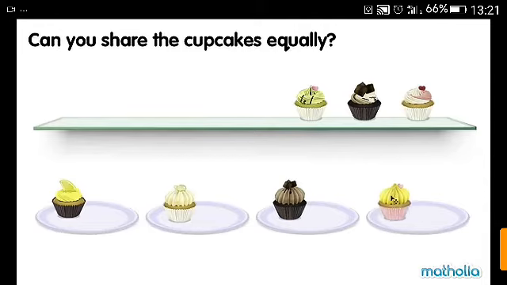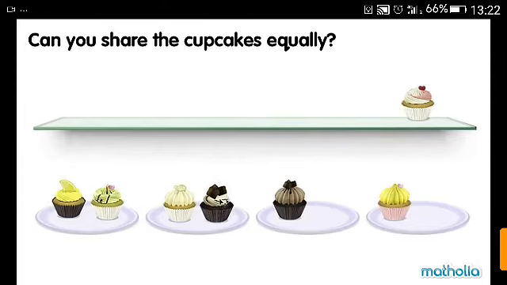We still have 3 cupcakes left. Let's put another cupcake on each plate. There are no more cupcakes left.